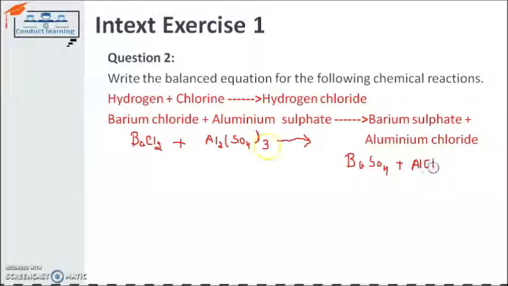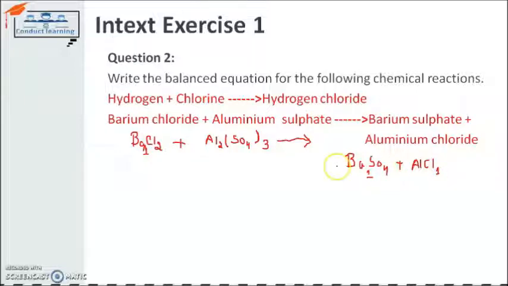Now I check the number of atoms on each side to see whether the equation is balanced or not. I have checked it. The number of atoms for barium is 1 on the reactant side and the same on the product side. The number of atoms for chlorine is 2 on the reactant side, but 1 on the product side.